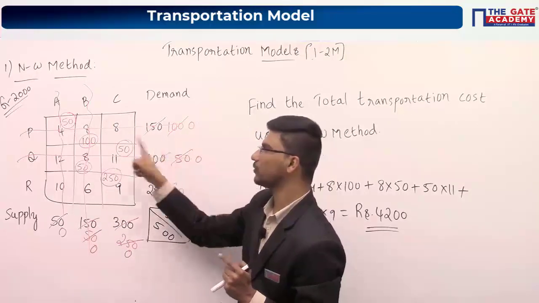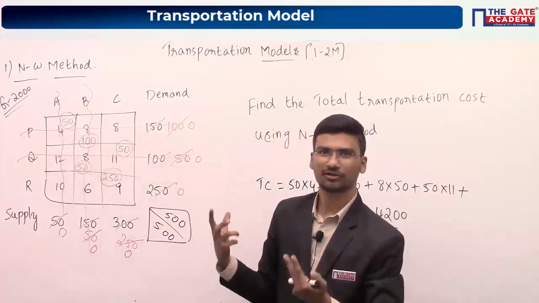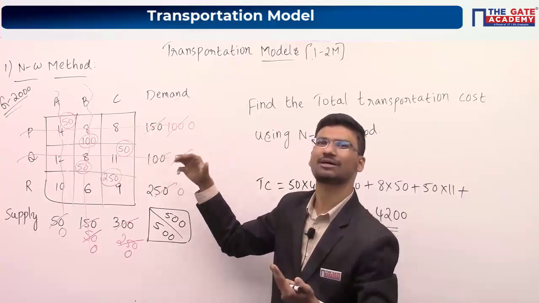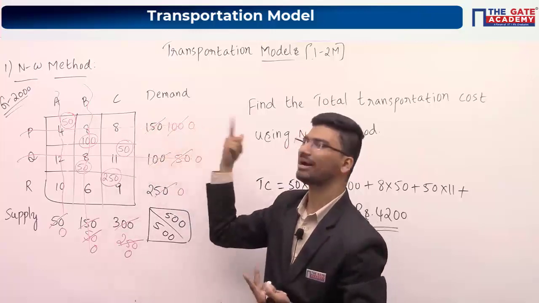Now as this became 0, cancel this particular row, because the demand is satisfied. Conceptually, the demand is satisfied, so no need to supply further. That's why we are cancelling this particular demand point.